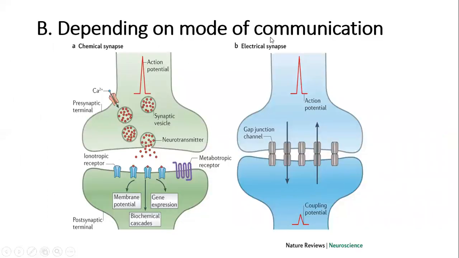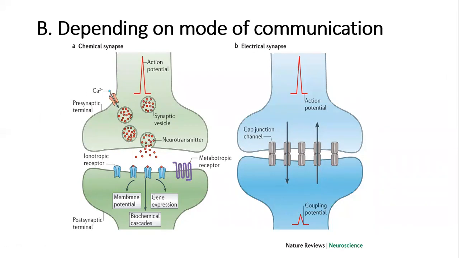Depending on the mode of communication, we have 2 types, because in one type some chemicals are released and in the other type the communication is through the electrical or ionic exchange. So we have 2 types depending on the mode of communication: chemical synapse and electrical synapse.